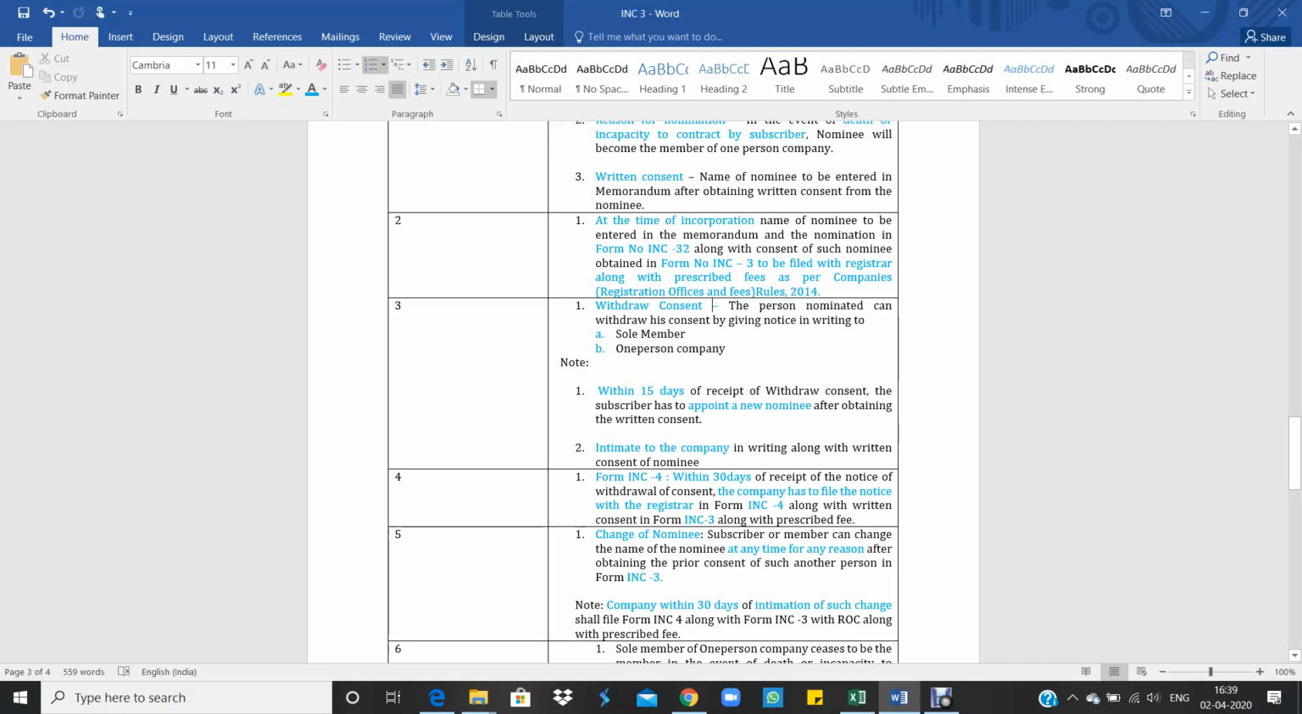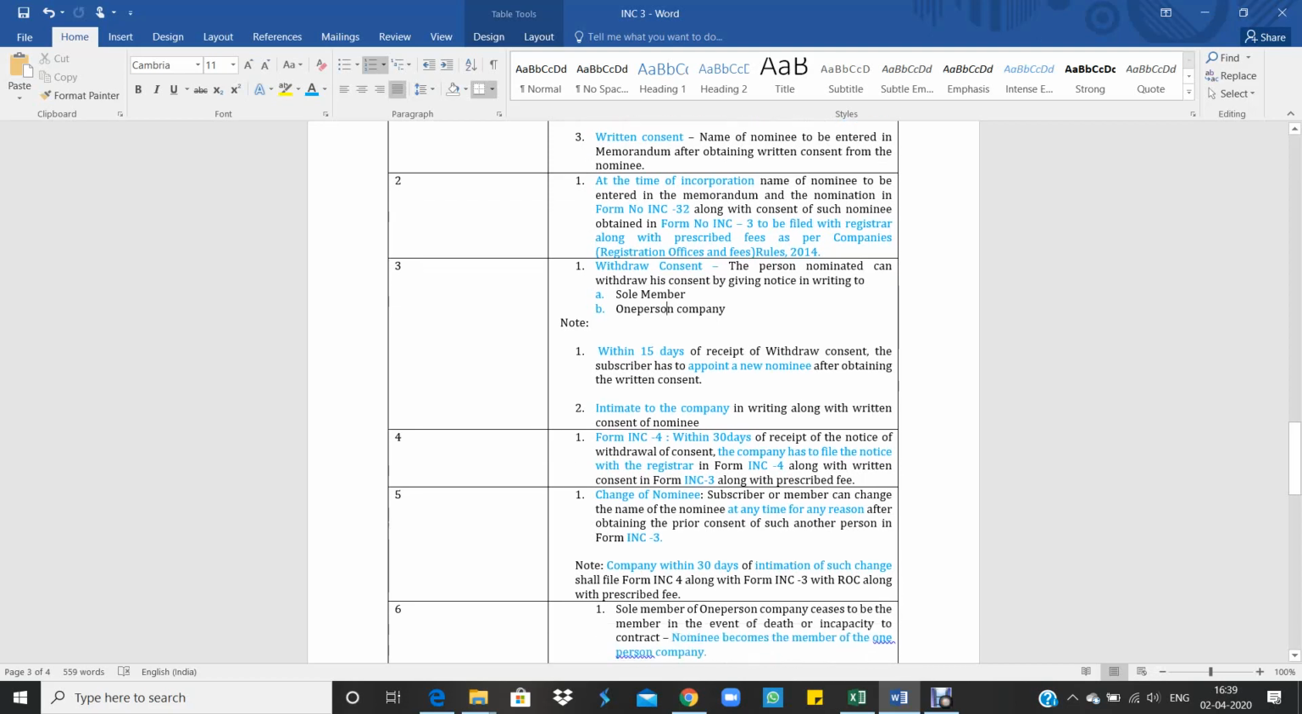So the person nominated can withdraw his consent by giving notice in writing to the sole member and the one person company. If the nominee wants to withdraw, he has to give a notice to the sole member, that is the only one member in the one person company, and also to the one person company, stating that I am withdrawing the consent. So as per this rule, he has a right to withdraw the consent.